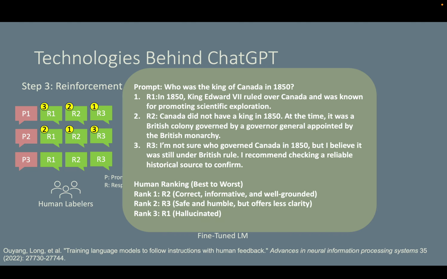So a human labeler prefers the 2nd response because it's correct, informative, and well-grounded. The third response is safe and humble, but offers less clarity. The first one is definitely a no-no because it is hallucinated. So 3, 1, 2.